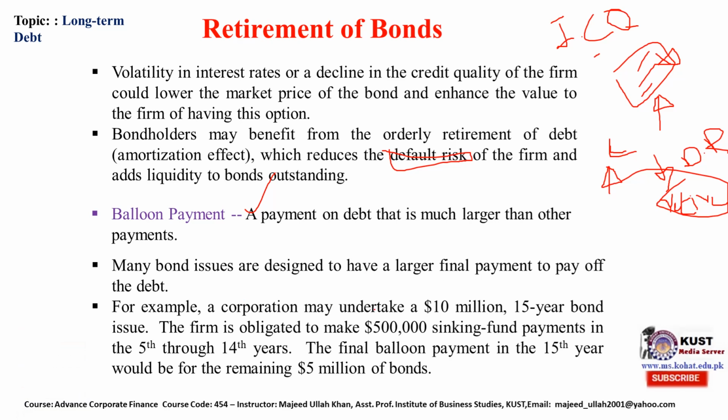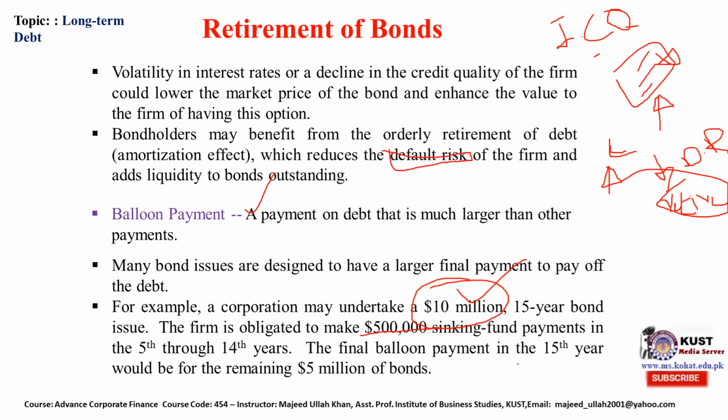For example, a corporation may undertake a 10 million bond, a 15-year borrowing. These are issued by a company in order to get a loan. The firm is obliged to make a 500,000 sinking fund payment from the 5th through 14th year. How much? 500,000, 0.5 million each year.